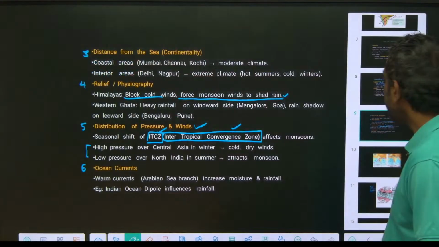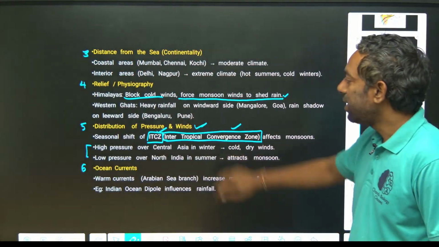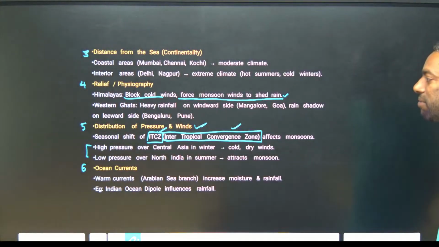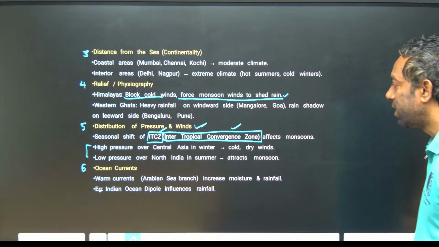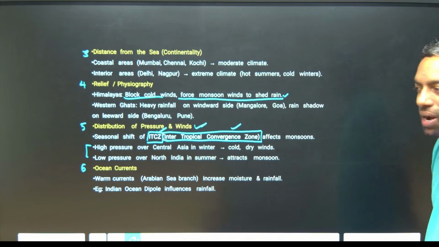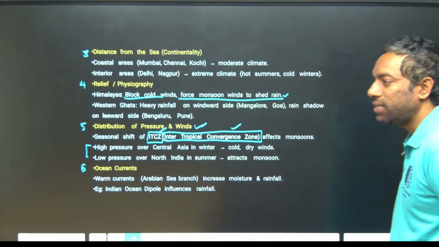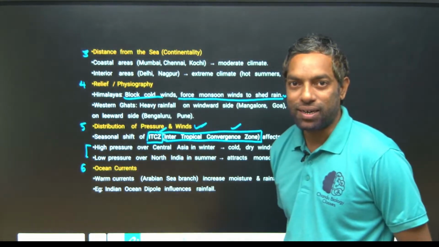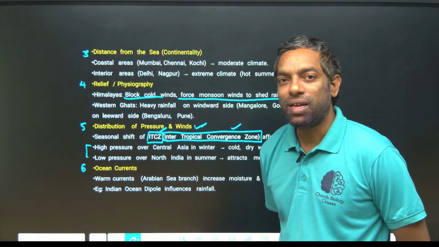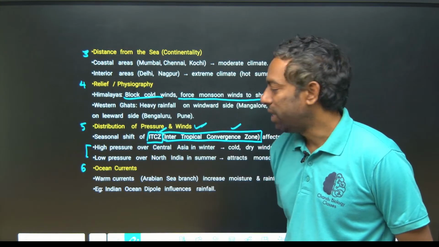So this is ITCZ, which affects the monsoon: high pressure over Central Asia in winter brings cold dry winds, and low pressure over North India in summer attracts the monsoon. As I told you, it can attract water, that is the monsoon, and it can release water with the Central Asian winds.